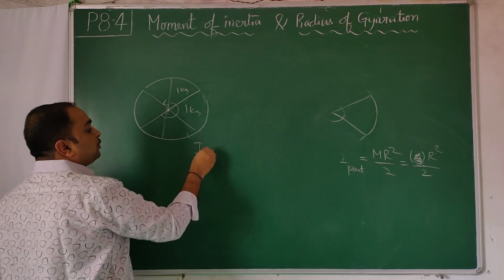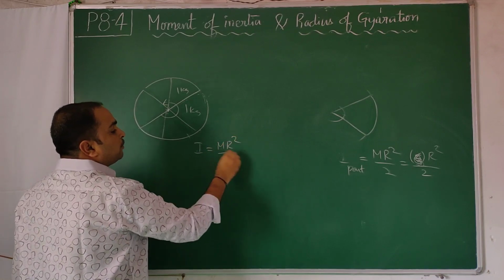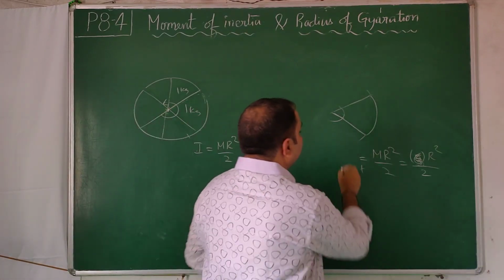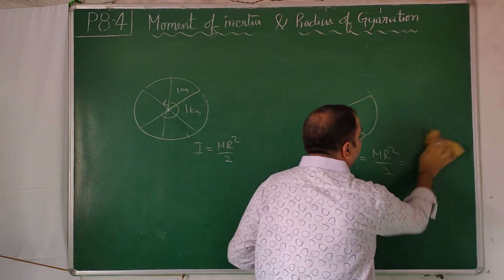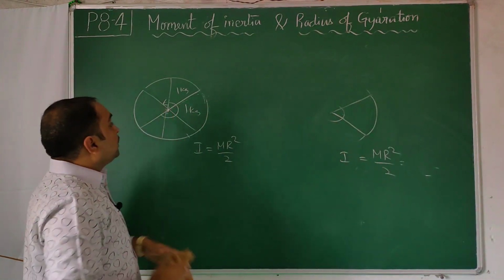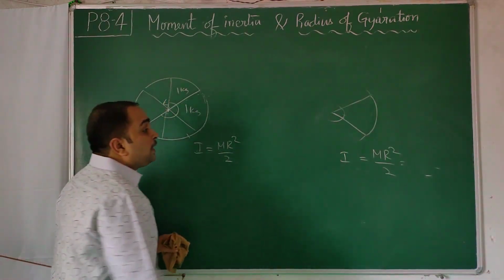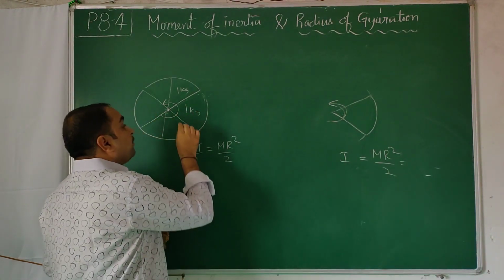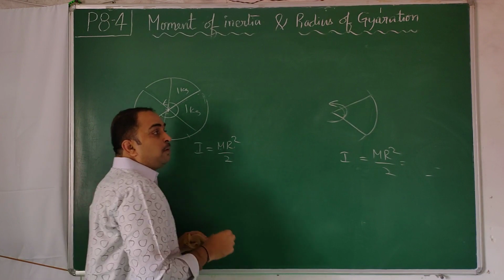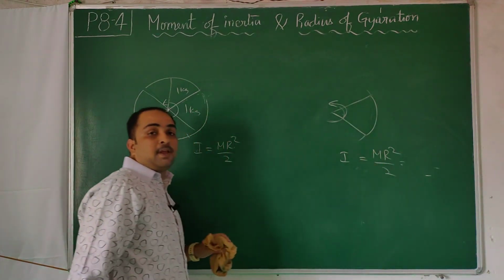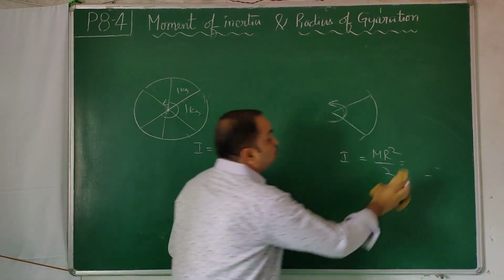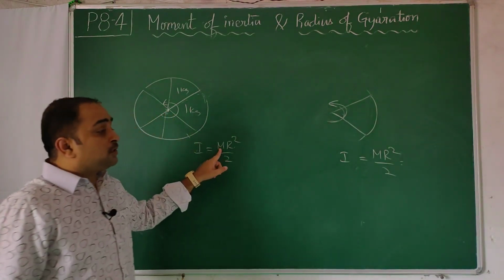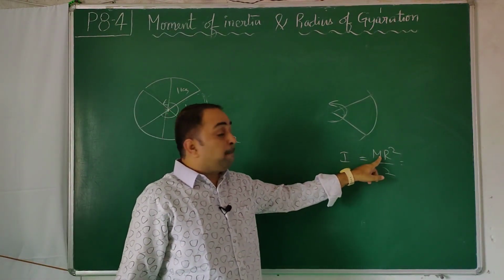The formula for this, I is equal to m r square by 2. Here also I is equal to m r square by 2. Here the pizza is rotated. Here a piece of pizza is rotated. Full pizza is rotated, m r square by 2. A piece of pizza is rotated, m r square by 2. Here m is the mass of the full pizza. Here m is the mass of the part of the pizza.